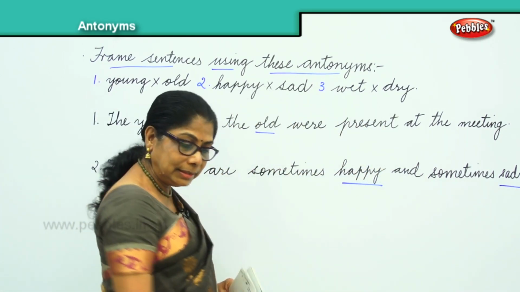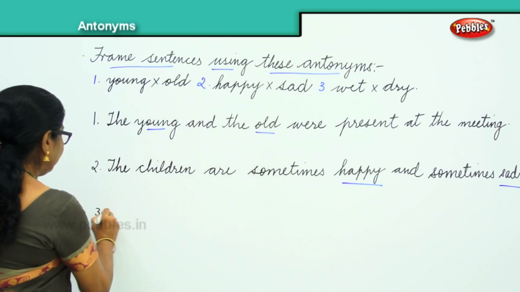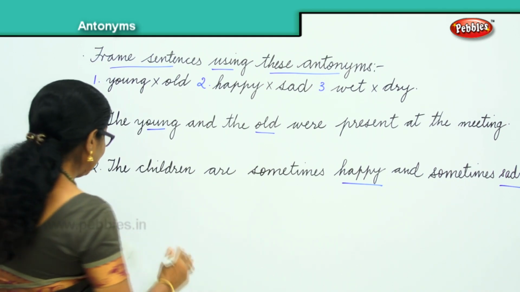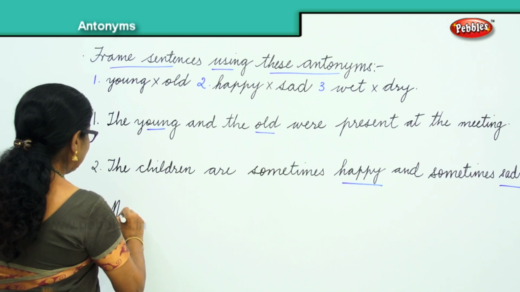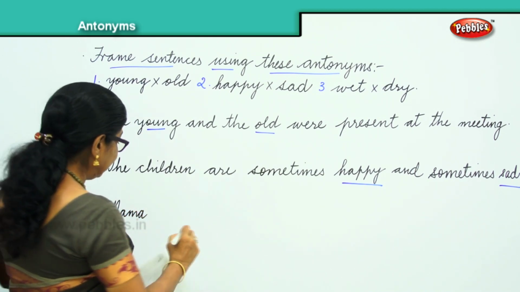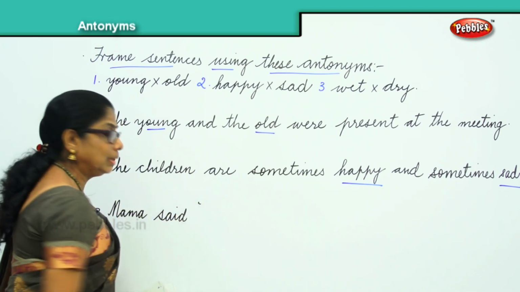And finally we have the third sentence. Here you have wet and dry. Okay, the wet clothes, Mama said. What does Mama tell you? Mama said, what did she say?